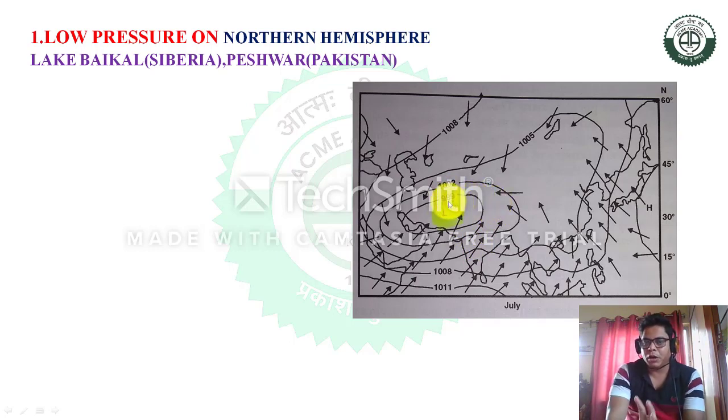The opposite phenomenon you can observe during the winter season.